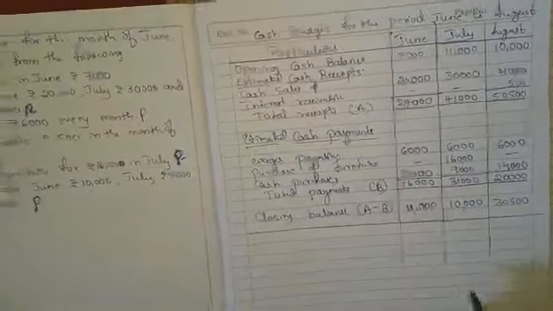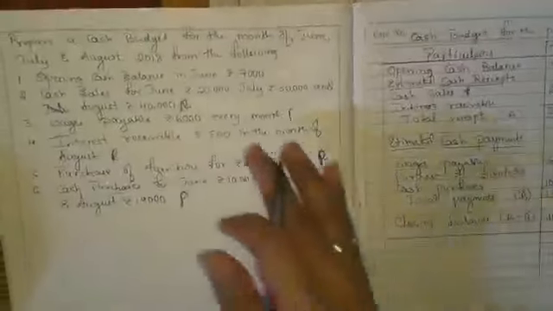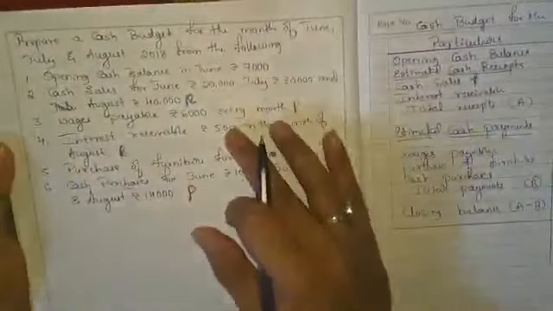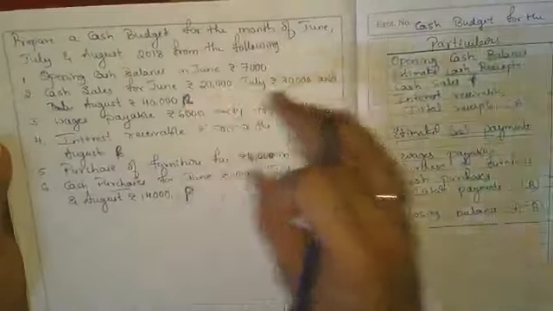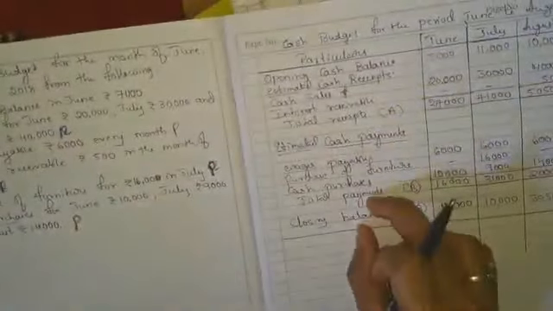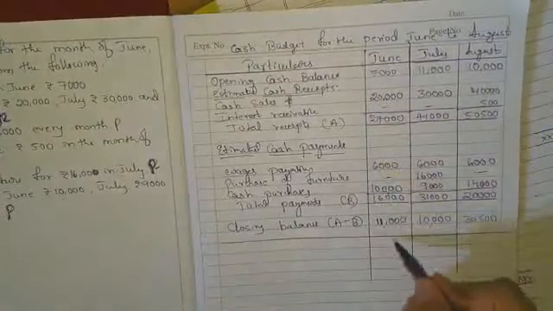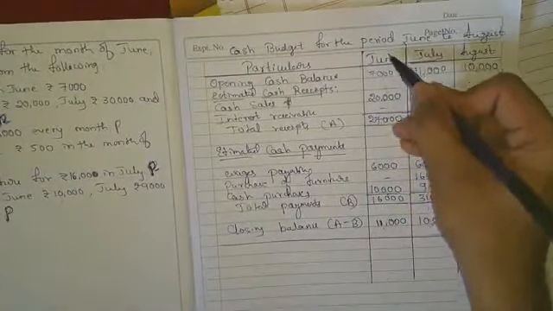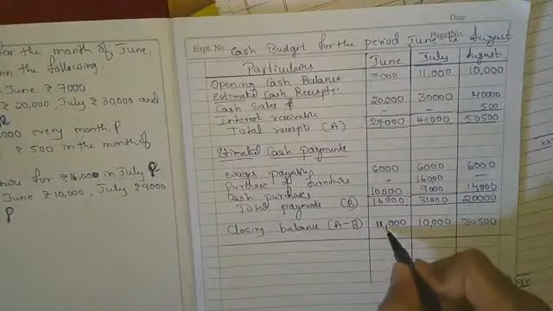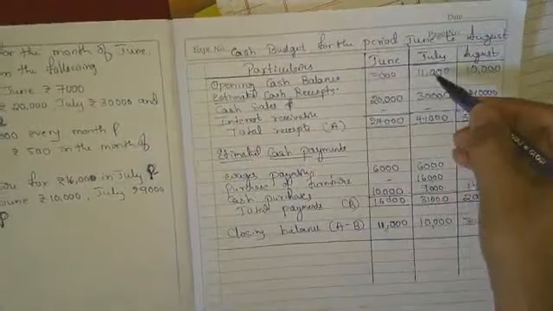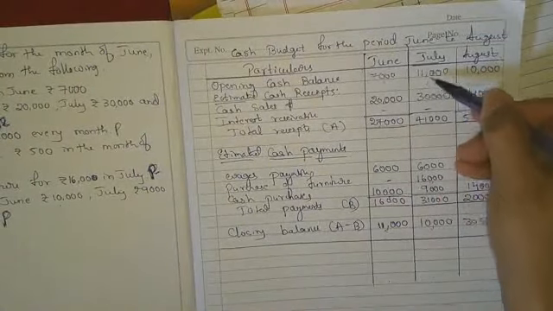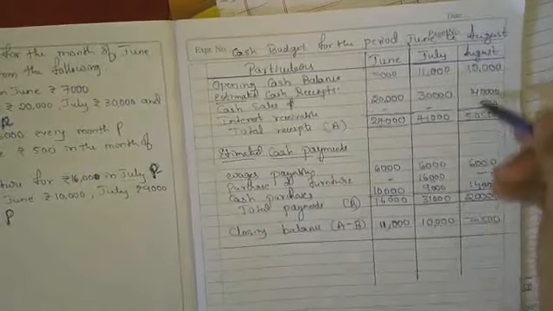So the first duty is what? We have to find out which one is a payment and which one is a receipt. So that will be categorized as per the format. The main rule is that firstly we have to finish the first month. Whatever closing balance you get for the first month will be taken as the opening balance for the next month. The same step will be continued for further months. So this is about the cash budget.